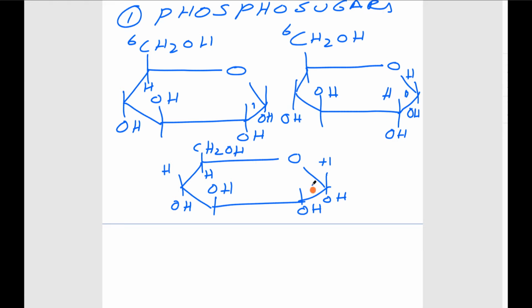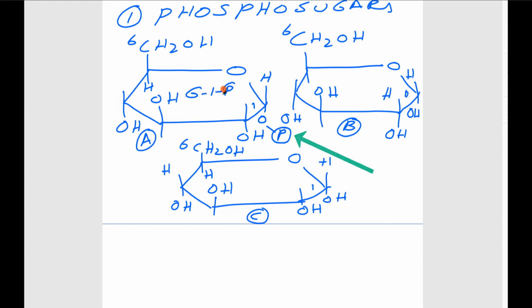Suppose we say this is A, this is B, and this is C. Let us discuss A. At the first carbon, a hydroxyl group is present. In this hydroxyl group, here there is a phosphate group. So we write glucose 1-phosphate.